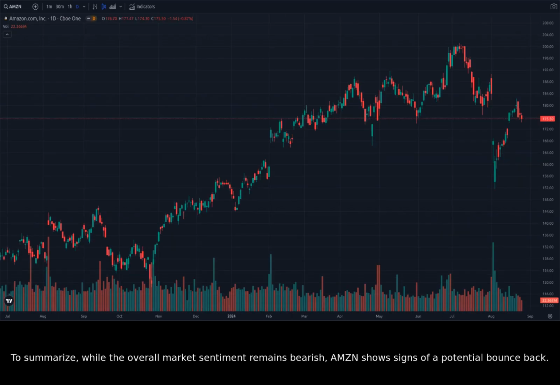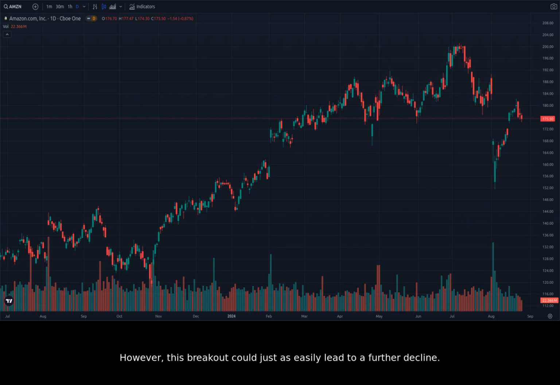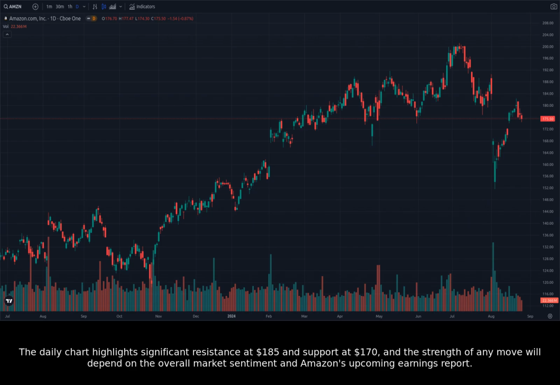To summarize, while the overall market sentiment remains bearish, Amazon shows signs of a potential bounce back. The 1-hour chart reveals a flag pattern that suggests a bullish breakout from the consolidation period. However, this breakout could just as easily lead to a further decline. The daily chart highlights significant resistance at $185 and support at $170, and the strength of any move will depend on the overall market sentiment and Amazon's upcoming earnings report.